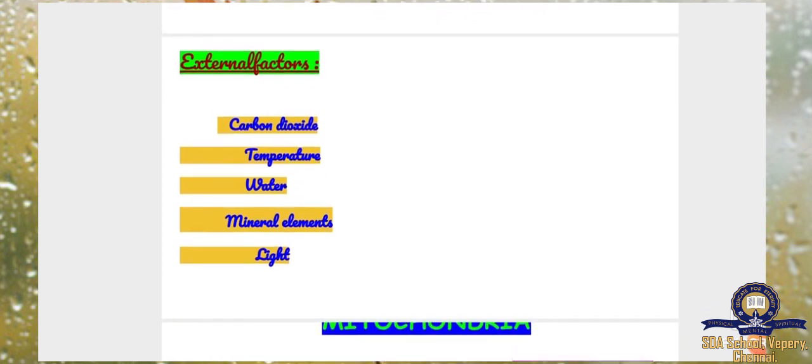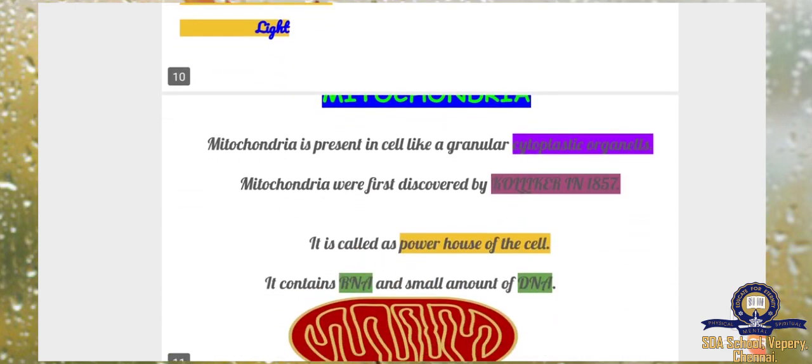Next, external factors. So external means outside. What are the factors affecting this photosynthesis? The outside factors are carbon dioxide, the level of carbon dioxide present in the atmosphere, then temperature, water, mineral elements and light. Depending upon climatic changes, the availability of carbon dioxide, temperature, water, mineral elements and light also affects the photosynthesis.